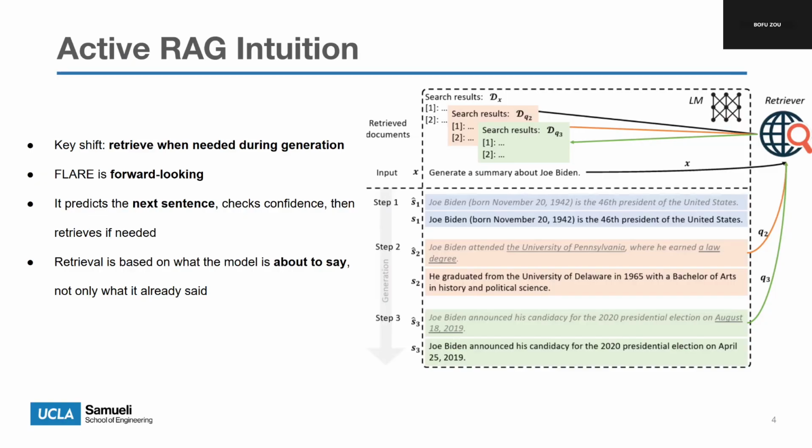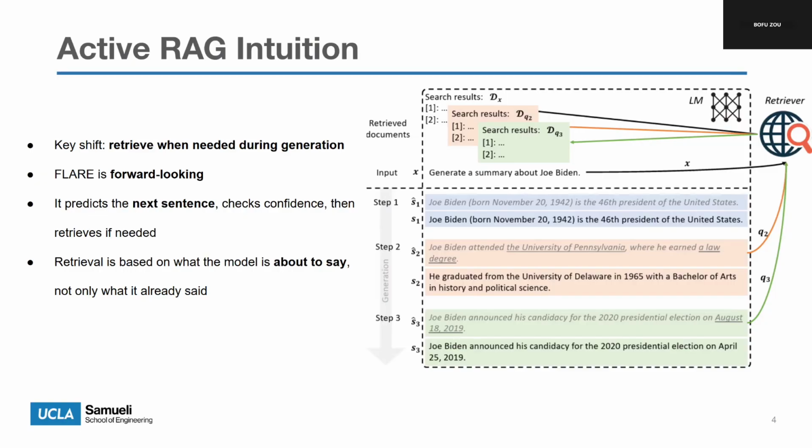We start with the user input. Here, generate a summary about Joe Biden. First, the model generates a temporary next sentence. In step 1, it generates the first sentence like Joe Biden is the 46th president of the United States. Since this sentence is confident enough, FLARE just accepts it.